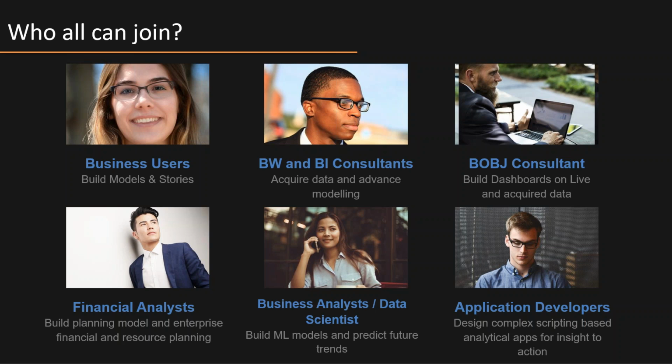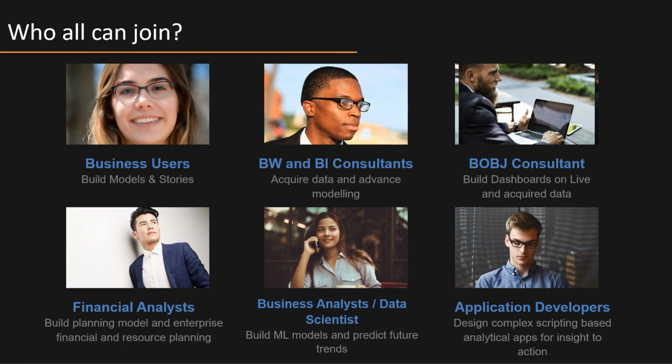And application developers who are involved in designing complex applications can join. Basic SQL knowledge is required, but I'm going to cover that from the basics, as required for this application. So yes, there is a 0 prerequisite for this course. These are the roles of the different sets of people who can attend this training.